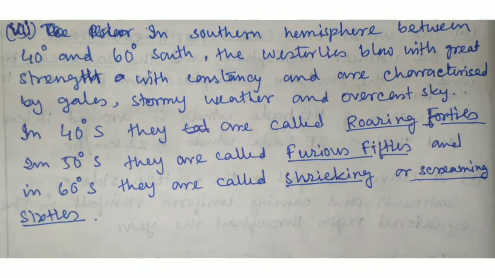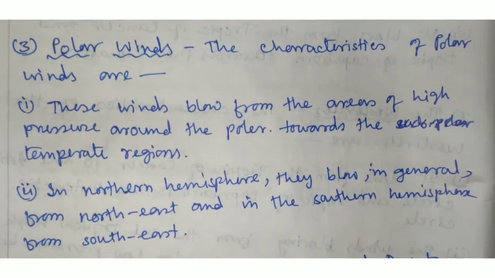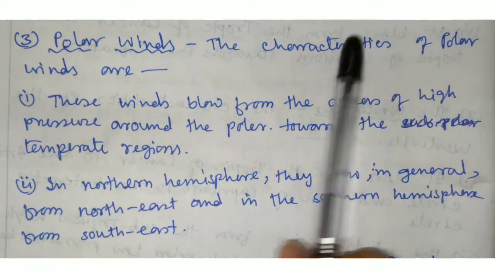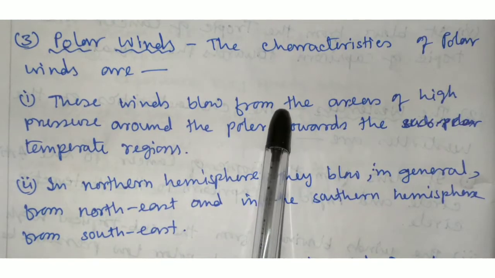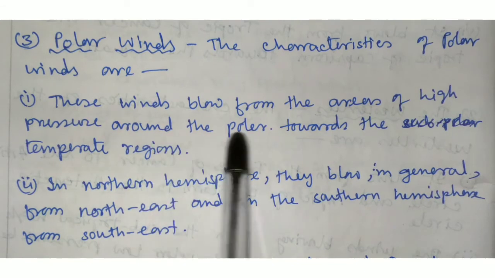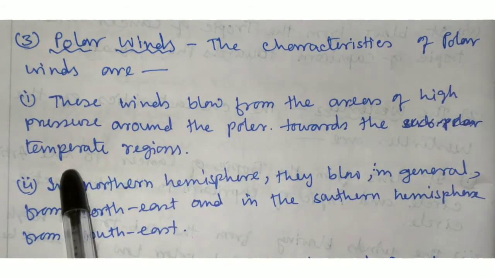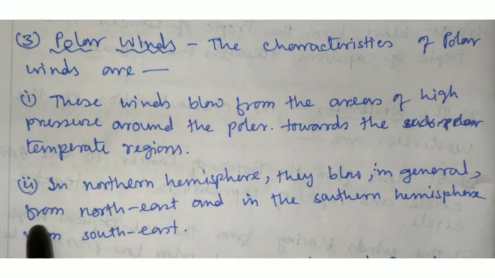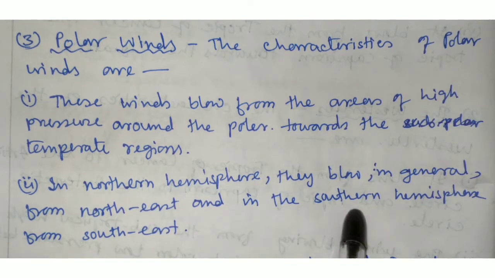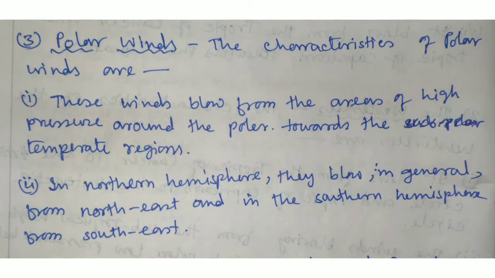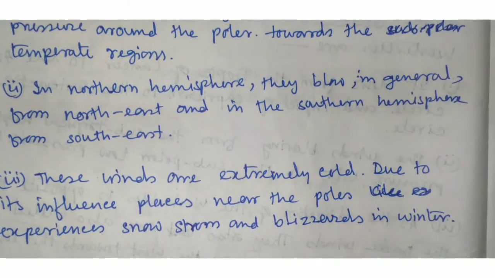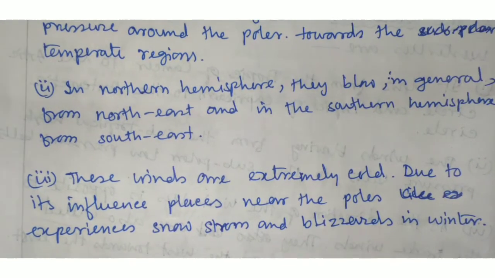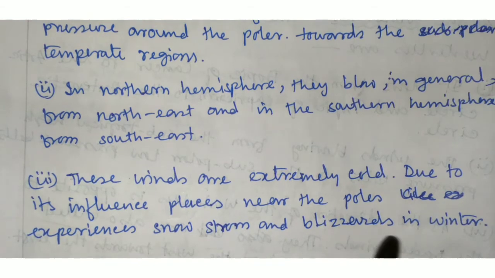Now, polar winds. The characteristics of polar winds are: number one, these winds blow from the area of high pressure around the pole toward the temperate region. Number two, in the northern hemisphere they blow generally from the northeast, and in the southern hemisphere from the southeast. Number three, these winds are extremely cold due to their place of origin near the pole, and they experience snowstorms and blizzards in winter.